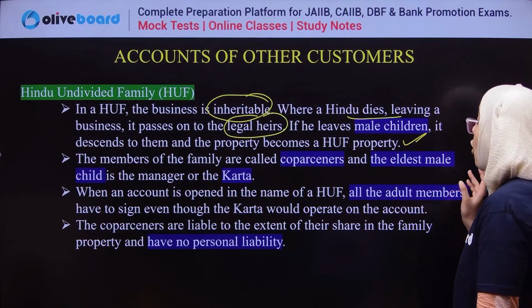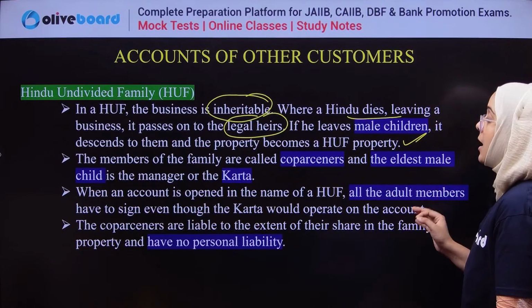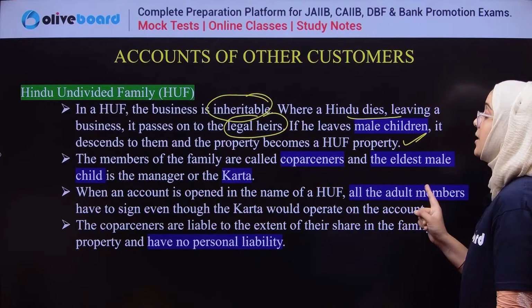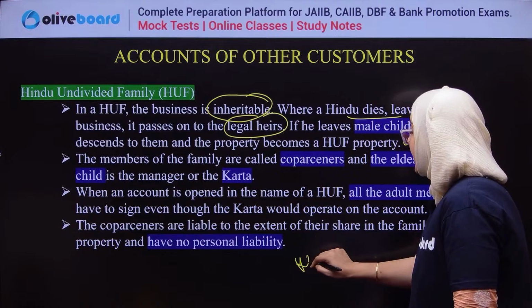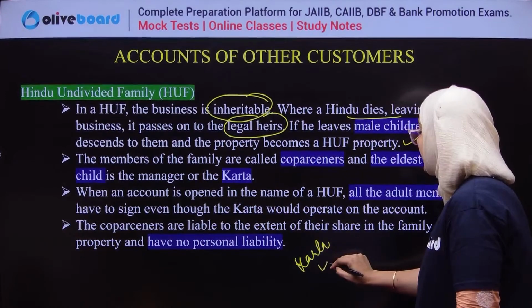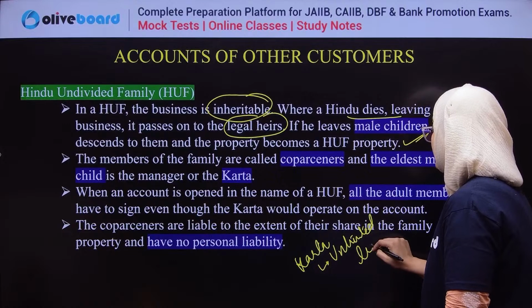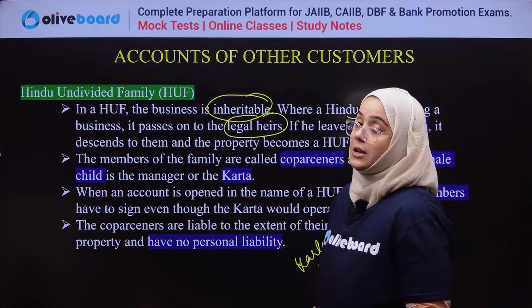While opening the account, all the adult members have to sign. Now the co-partners are liable to the extent of their share in the family and have no personal liability, while the Karta has unlimited liability. Clear?